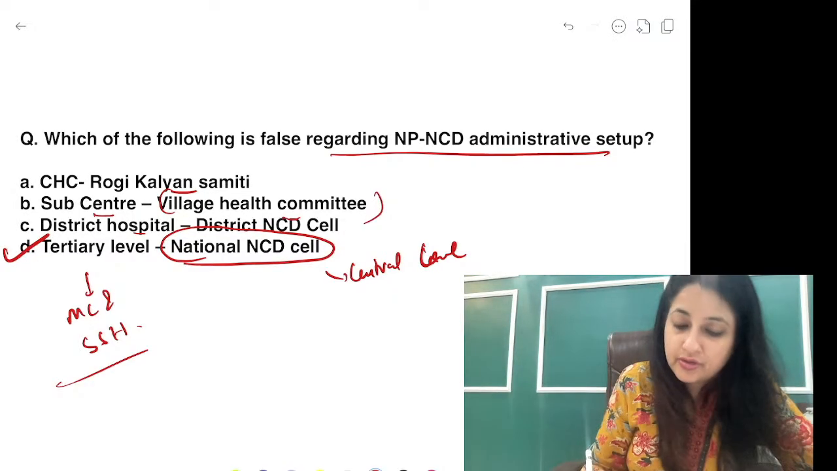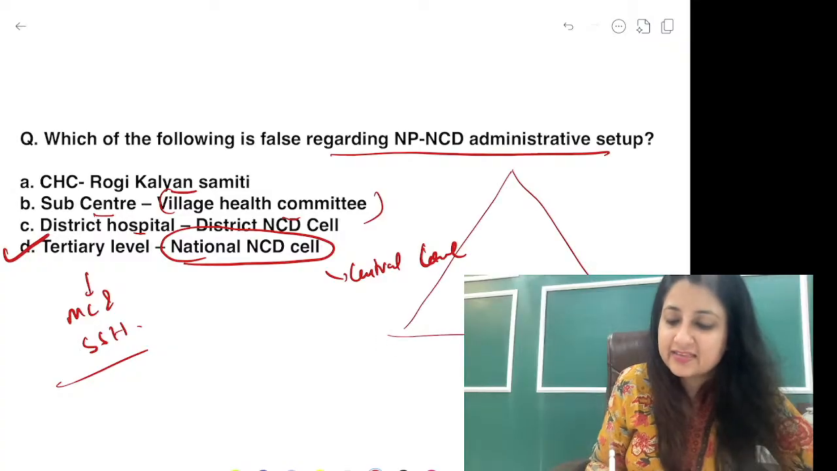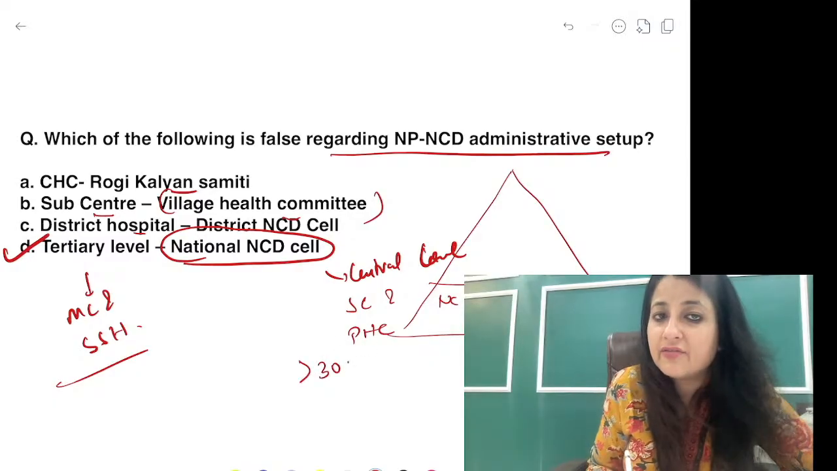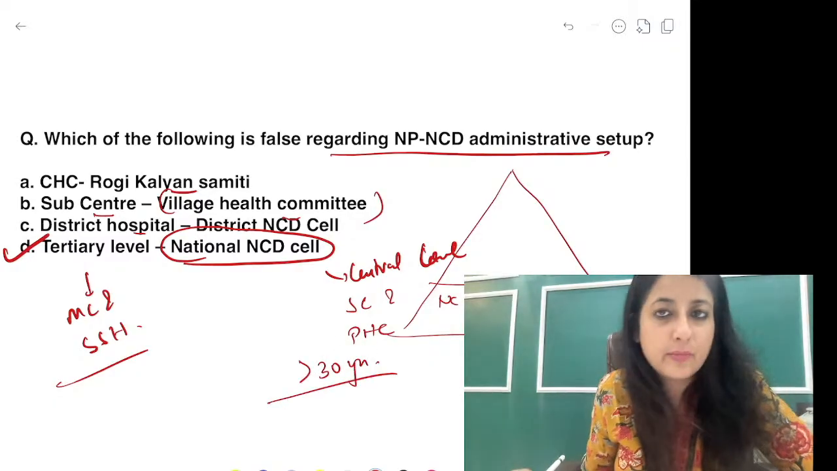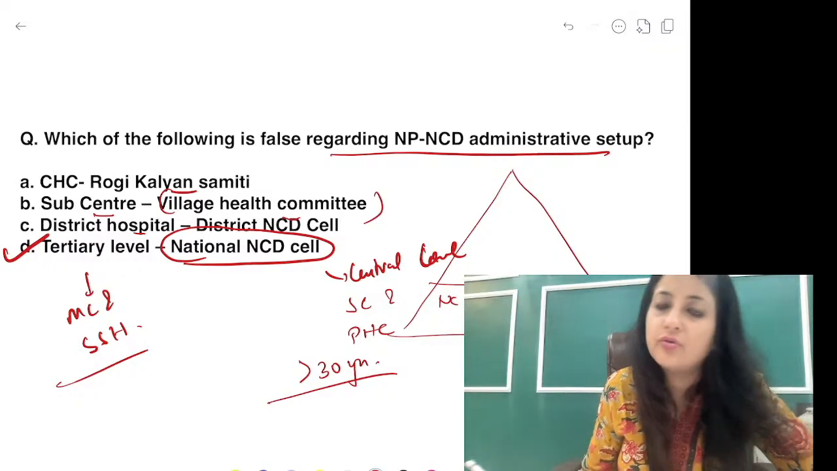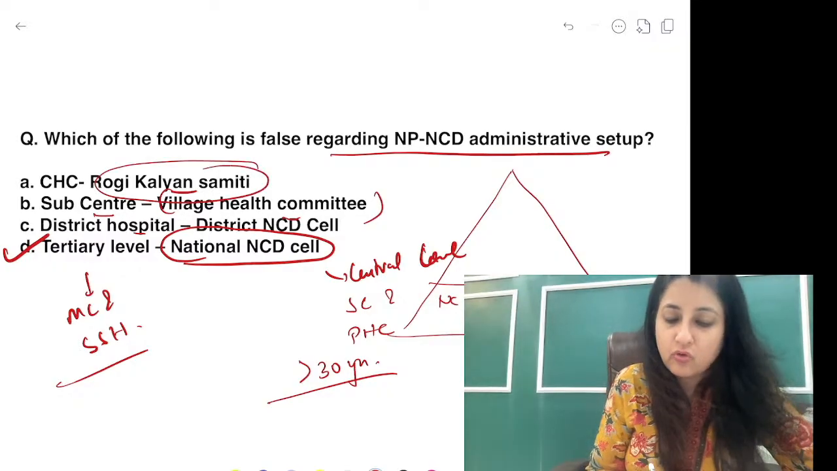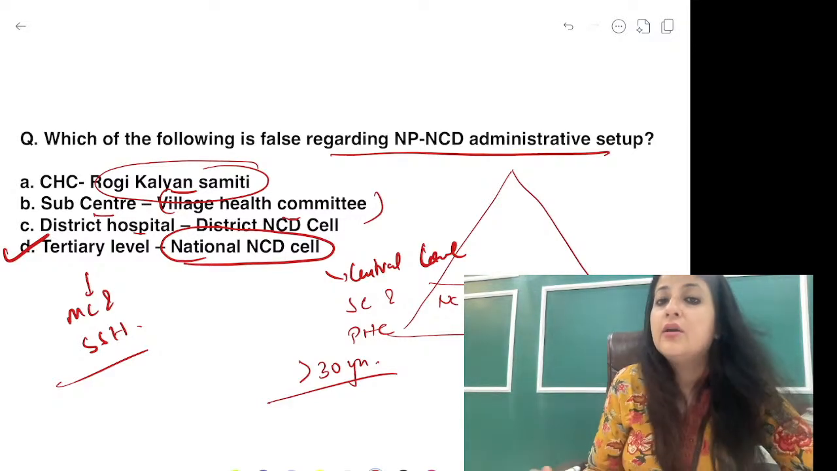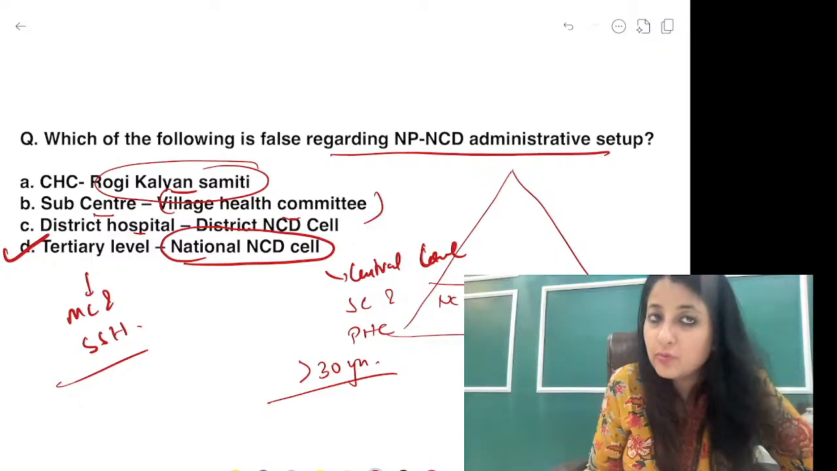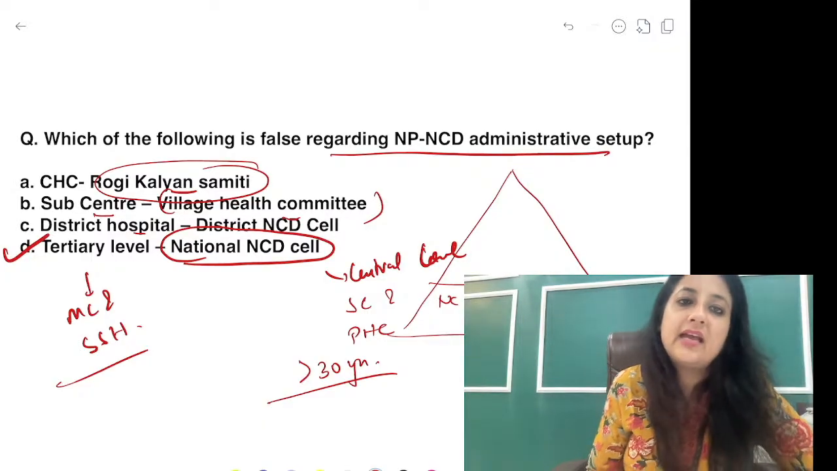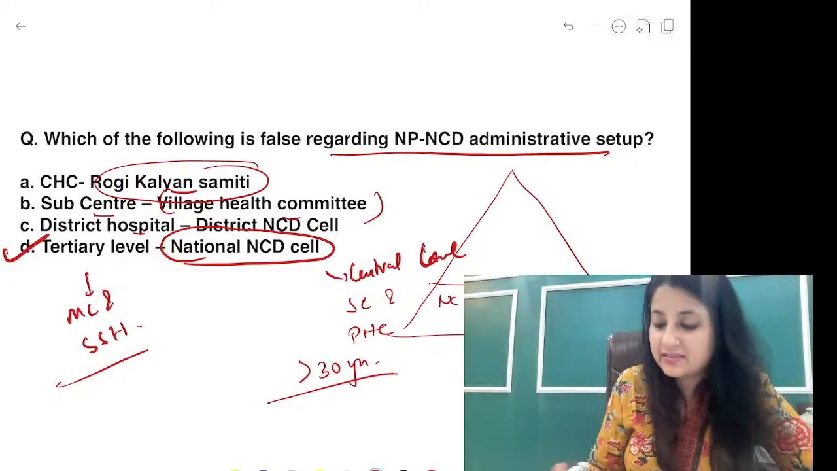Okay, and you should remember that opportunistic screening for NCDs also starts from subcenter and PHC level. Any person who is above 30 years, we will do opportunistic screening for NCDs. Okay, these are the type of questions that can confuse you. CHC में ये word देख लो, रोगी कल्याण समिति are like wellness samitis, trust organizations, which are ensuring that hospitals are running well. Sub center में हमेशा village health nutrition sanitation committees होता है. National cells are present at central level.